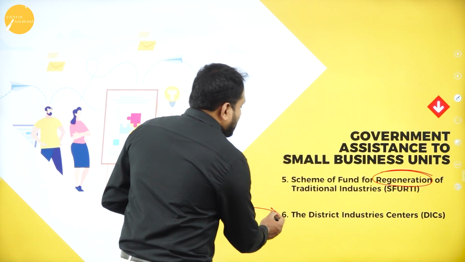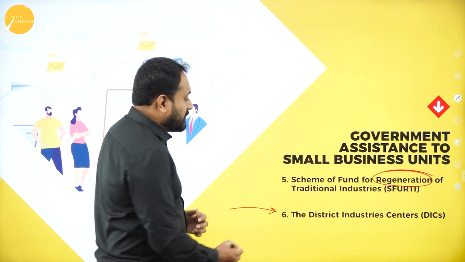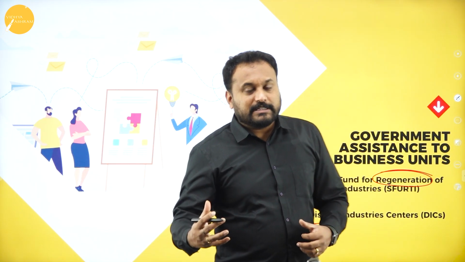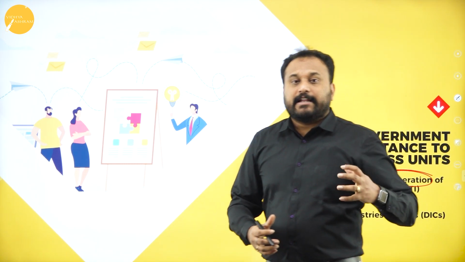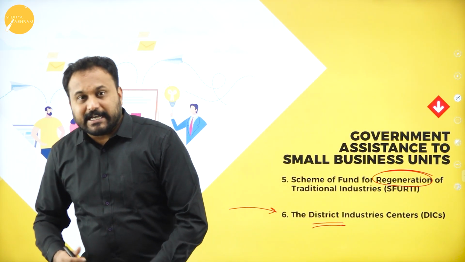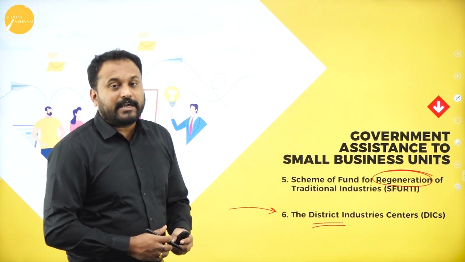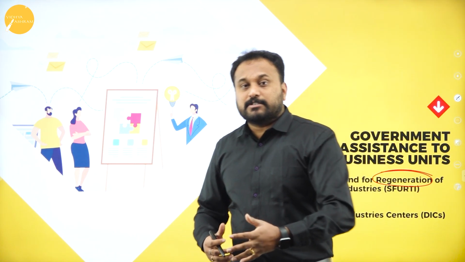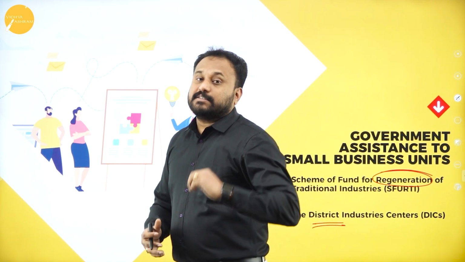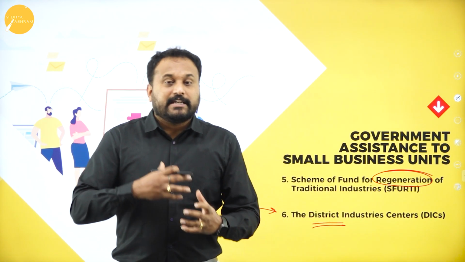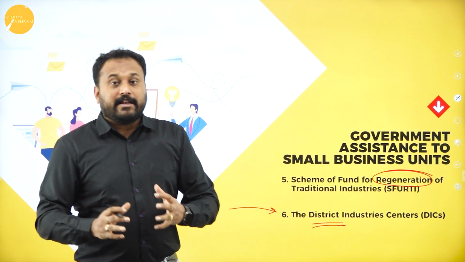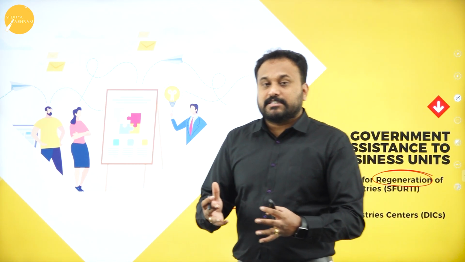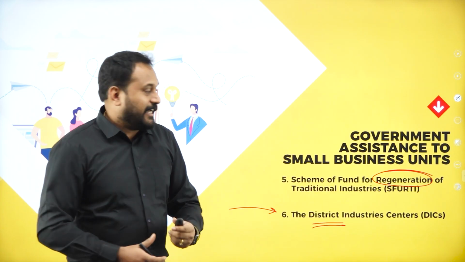And the last one we have is the district industry centers. They have set up district-wise industry centers, where people will start their small businesses and the government will take initiative and give them schemes as well as financial assistance. And nowadays we can also see on All India Radio as well as on Doordarshan that even those people who are farmers or who have started a small business, advisors are there who will give them advice and suggestions, and they'll have a few camps, and educational institutions are also providing them the way they are supposed to run their small businesses. So these are the things which the government has taken the initiative on.